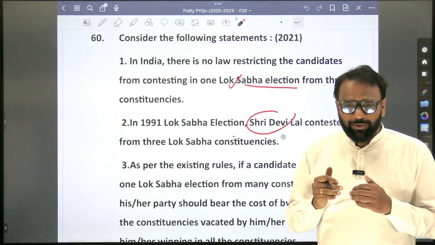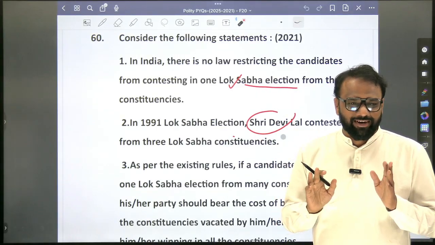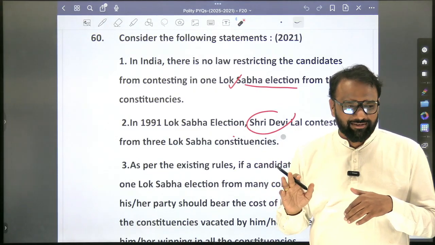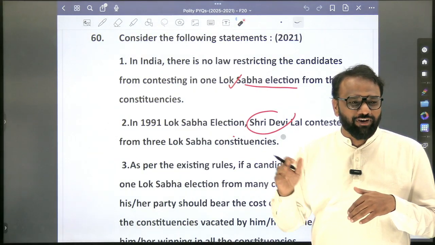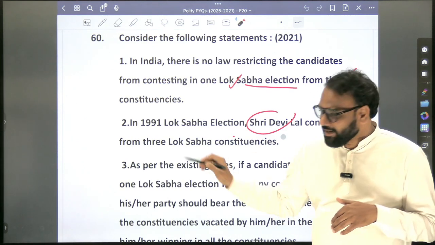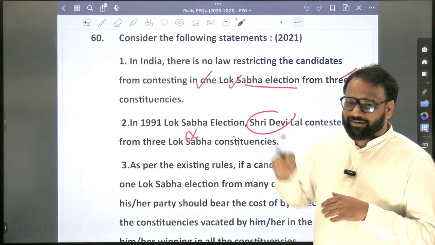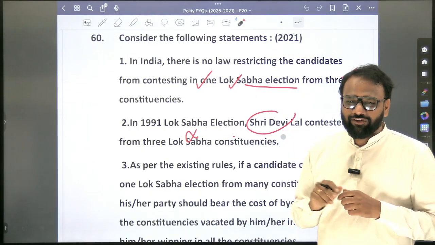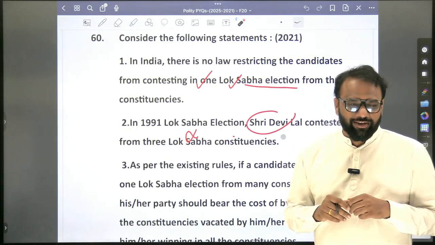Second one can be true only if first one is true. It means second one being true and first one being false. First one being false is not possible. So it means second one is false, first one is correct. So logically, in this fashion we will try to draw the inference, but the answer is completely different. Why is it different?